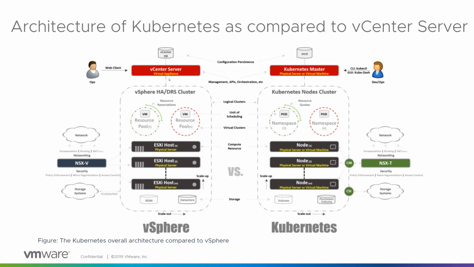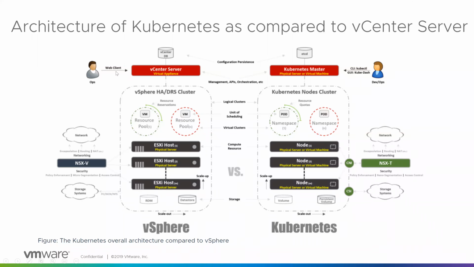For us, vCenter is an appliance. Earlier, we also used to have vCenter on a Windows flavor that could be on a physical machine also. vCenter has a database. We have a Postgres database for the VC appliance. And for Kubernetes, we have etcd. etcd is like a KV store, in which all the critical data with respect to Kubernetes is stored.